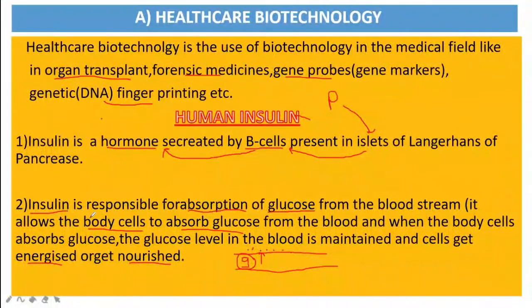We have studied the function of insulin. Insulin is responsible for the absorption of glucose. How is it playing an important role? It is allowing the body cells to absorb the glucose. Once the glucose is absorbed, the cells are getting energized and the blood sugar level, or blood glucose level, is maintained, and the glucose will not be lost through urine.